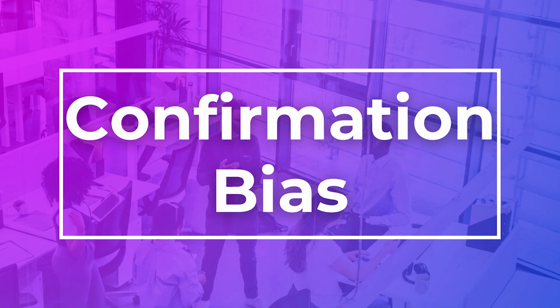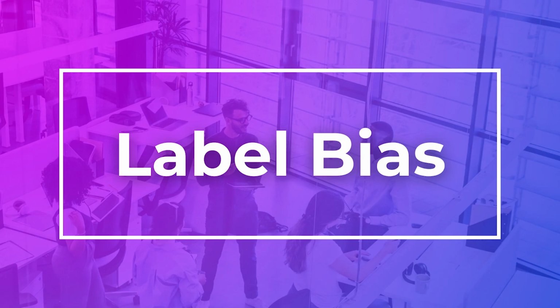And confirmation bias, you've probably heard of confirmation bias for us as well. Confirmation bias basically happens when the AI system reinforces its current, its existing bias. So it's actually programmed to prioritize information that confirms a pre-existing belief. Label bias, now in supervised learning, so there's unsupervised and supervised learning, and there's a hybrid where we do both.